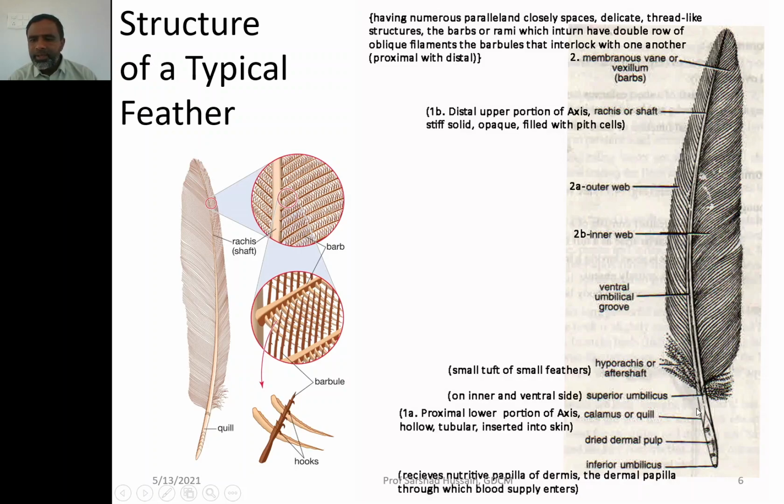This calamus has two openings also. One is the inferior and the other is the superior umbilicus. The inferior umbilicus receives nutrition through the papilla of the dermis. Dermis is, you know, the skin layer, and the papilla of the dermis gives the nutrition through this pore into the developing feather, and the blood supply also. The superior umbilicus is present on the ventral side of this rachis.